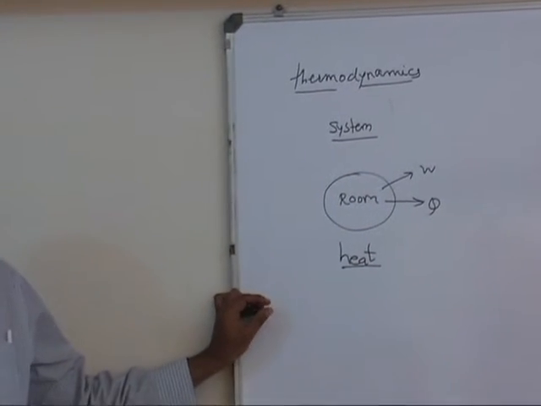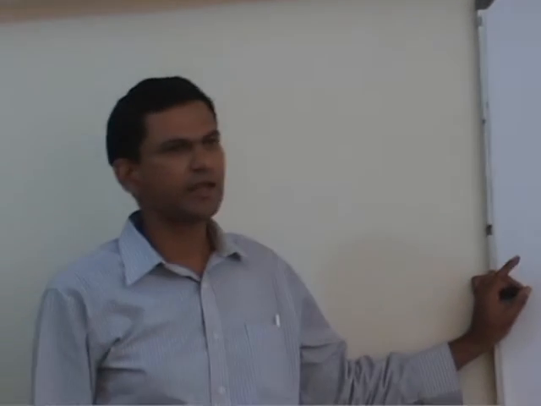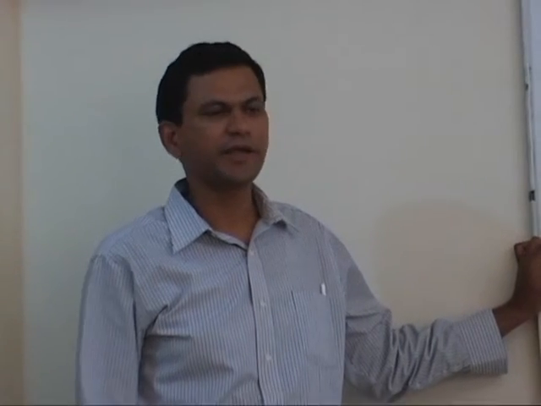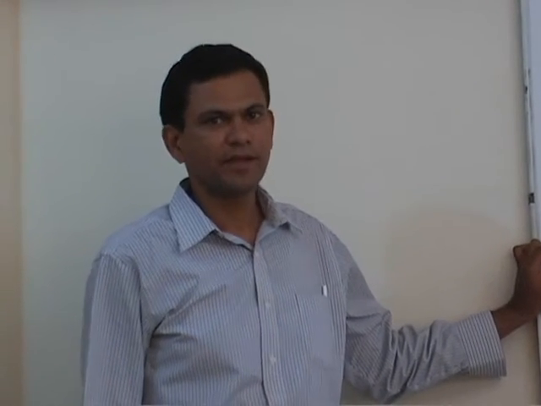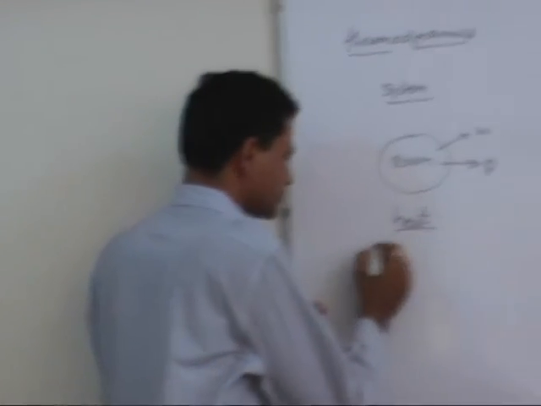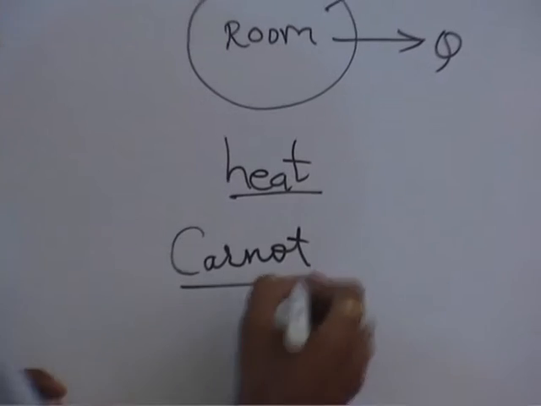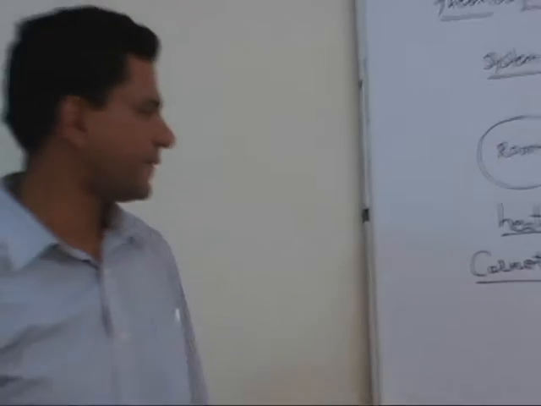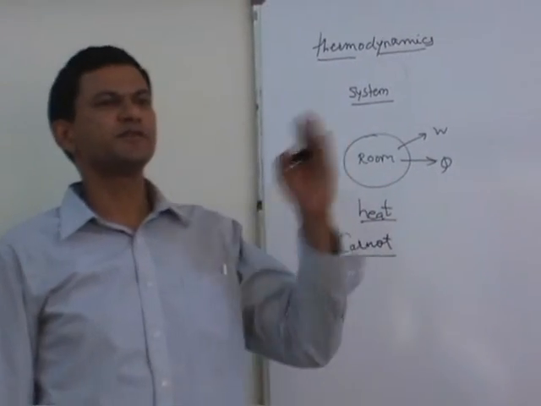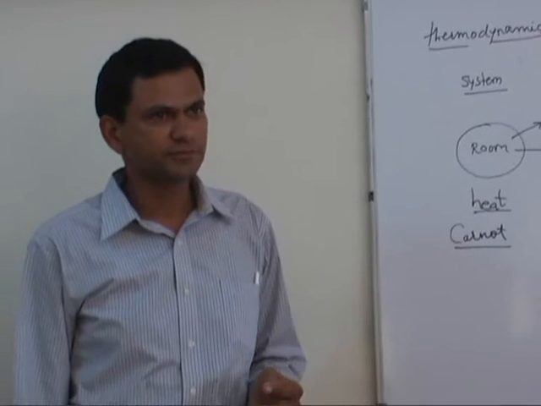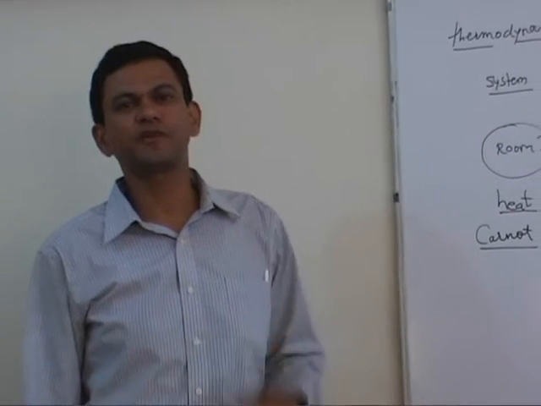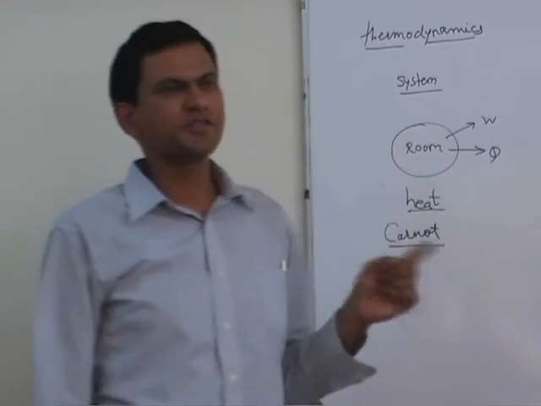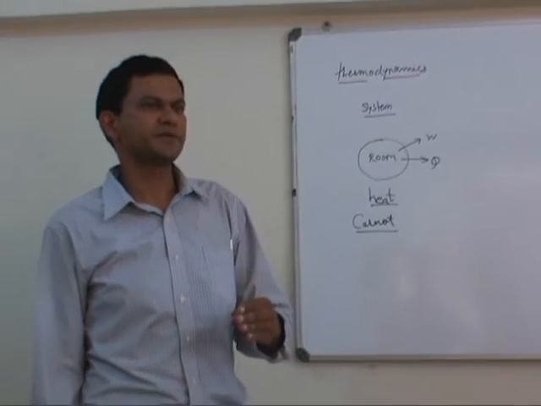Up till the beginning of the 18th century, heat was assumed to be an invisible fluid flowing from higher temperature to lower temperature. But the credit goes to Sadi Carnot, who defined heat as an energy flowing from high temperature to low temperature. So the statement that the heat flows from high temperature to low temperature is wrong. The correct statement is net heat flows from high temperature to low temperature. So heat is defined as the energy which flows from high temperature to low temperature.